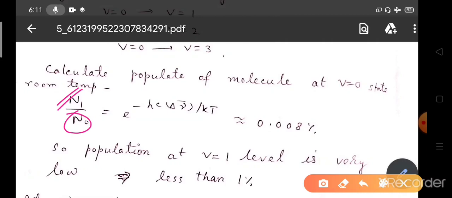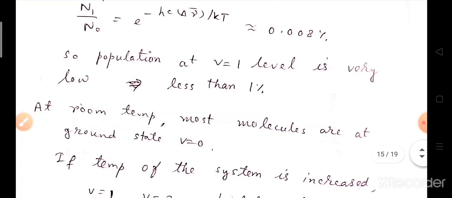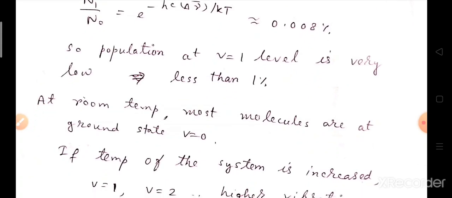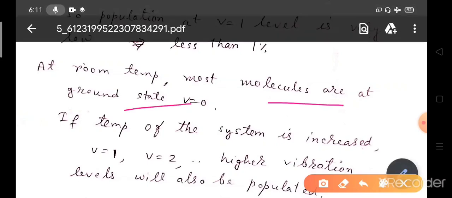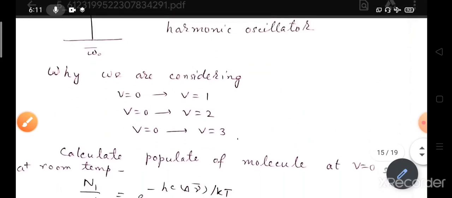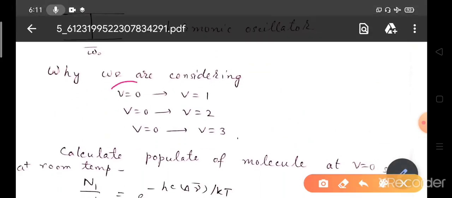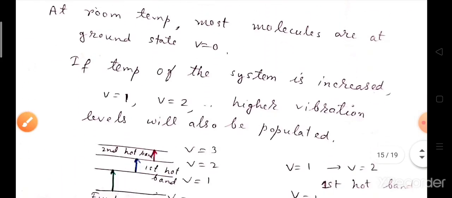The ratio between n1 and n0 is 0.008. So the population at the v equals 1 level is very low, less than 1% at room temperature. Most of the molecules are in the ground state, v equals 0. That's why we consider vibrations from the v equals 0 level to the v equals 1, 2 or 3 levels.